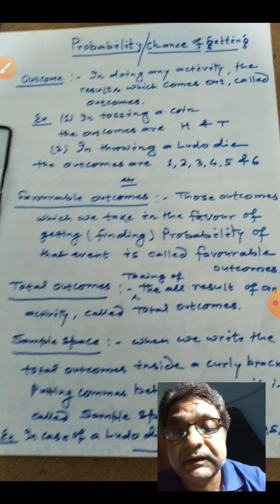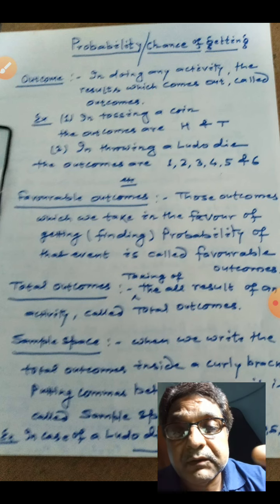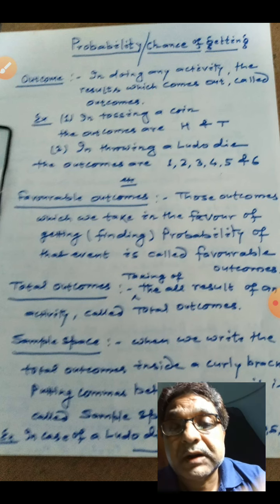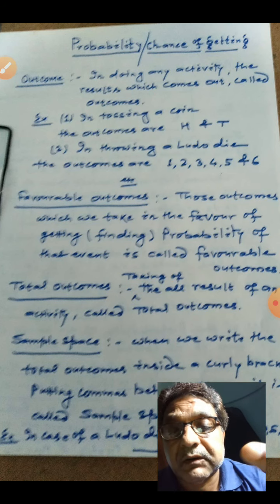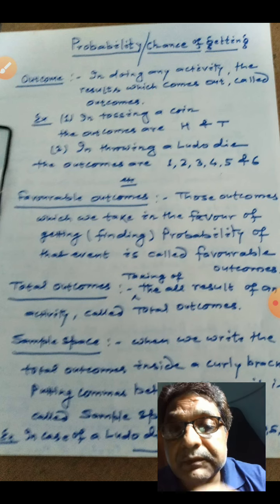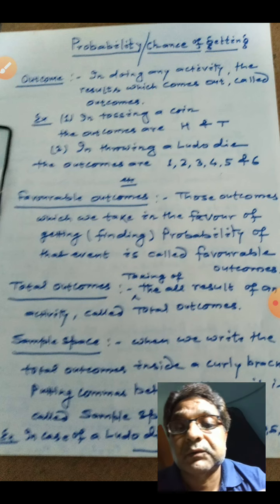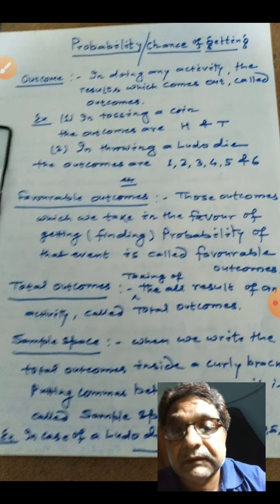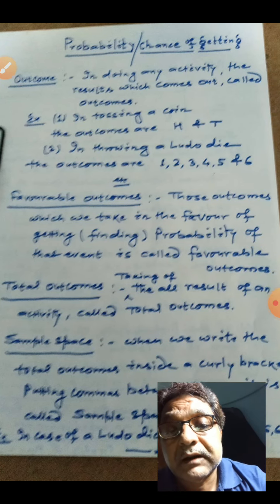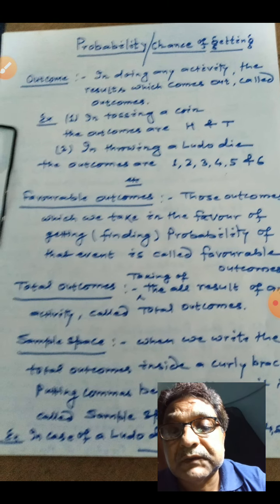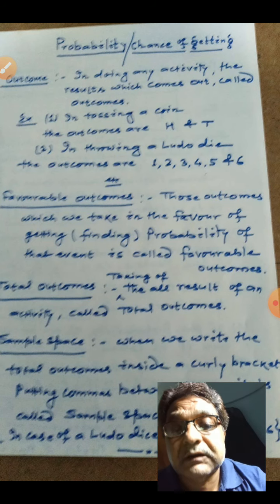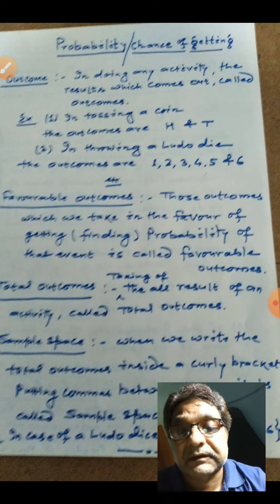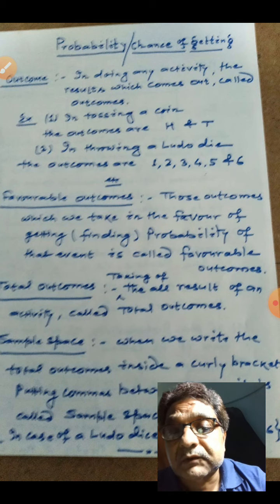In favor of that, the number of outcomes for that event is called favorable outcomes. And total outcomes, as the name suggests, in an experiment, the total result of an activity is called its total